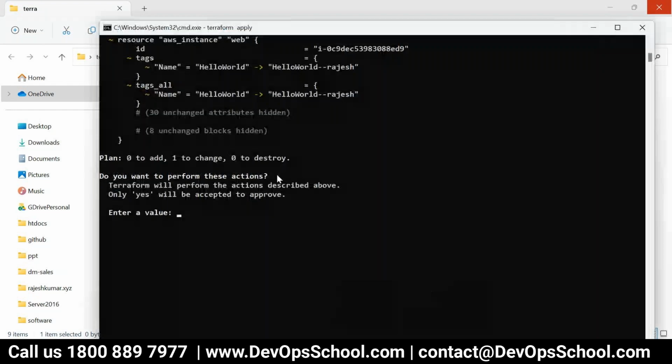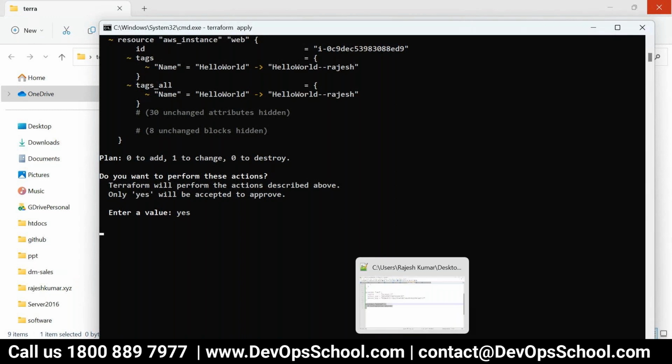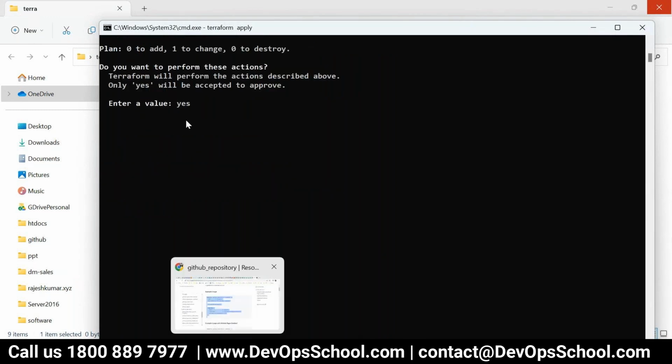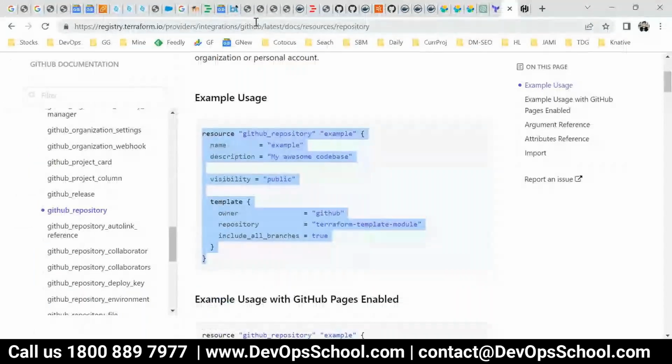So yes, see here, 0 to change, 0 to destroy. Now if you say yes, it will be changed. So now this will be done. You see that? Go to the AWS.